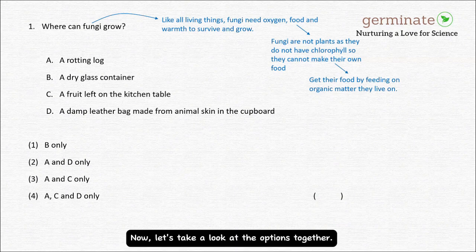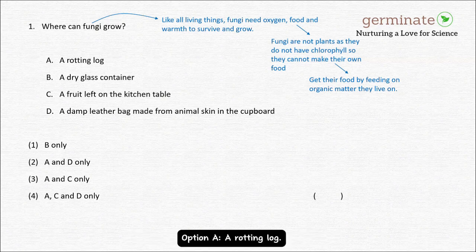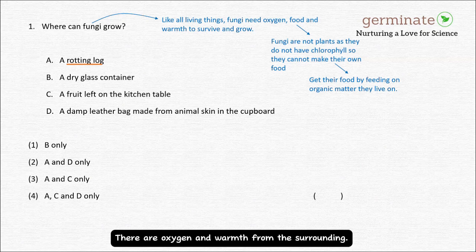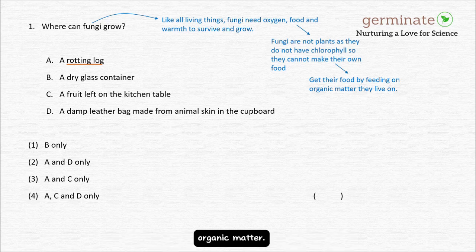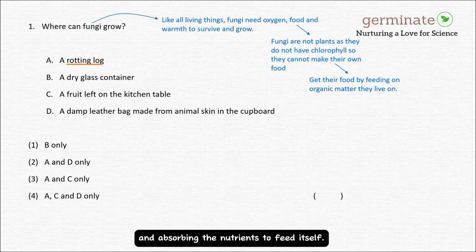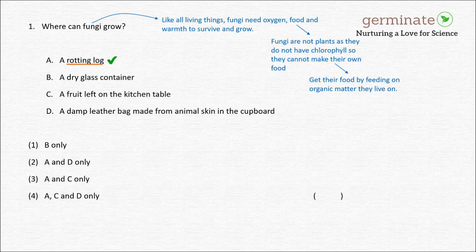Now, let's take a look at the options together. Option A, a rotting log. There are oxygen and warmth from the surrounding. Is there food for fungi to grow? Yes, fungi is able to grow on plants, and they get their food by feeding on the rotting logs, organic matter, breaking the log down and absorbing the nutrients to feed itself. So, is this option correct? Yes.